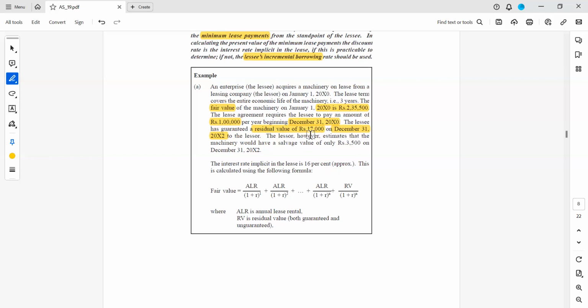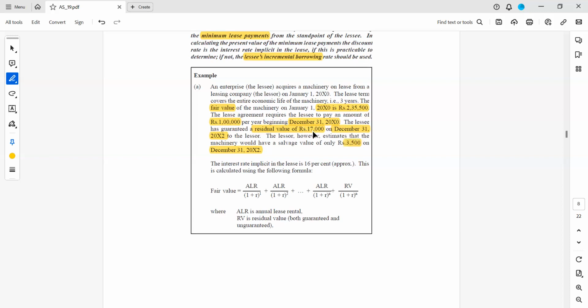Once he pays this 17,000, then that particular leased asset will become his asset, the lessee's asset. Now the lessor, however, estimates that the machinery would have a salvage value of only 3,500 on December 31st, 2022. What lessor is saying is that the salvage value, if we go and sell this vehicle or machinery outside, it will be only 3,500. That is the reason what he has done.